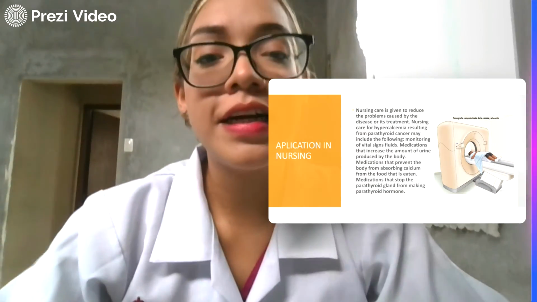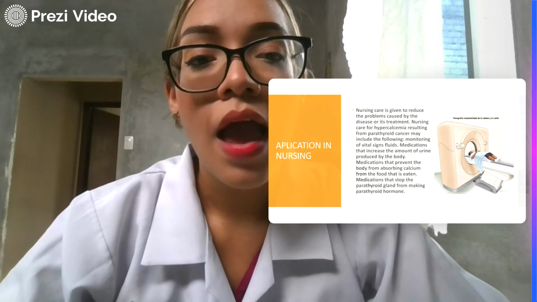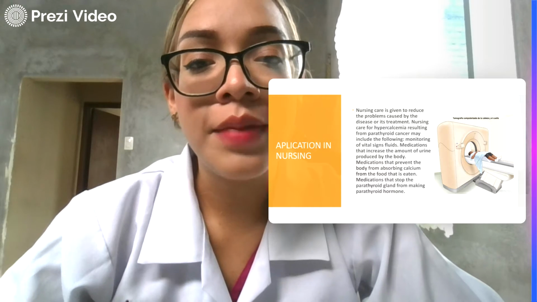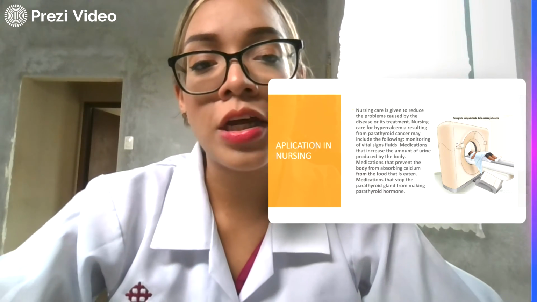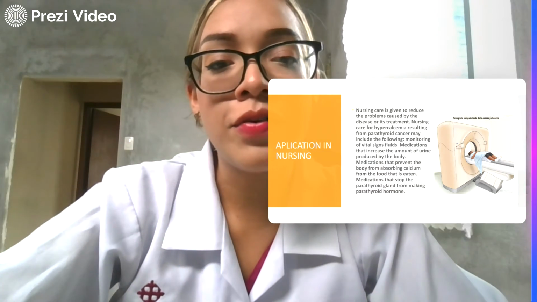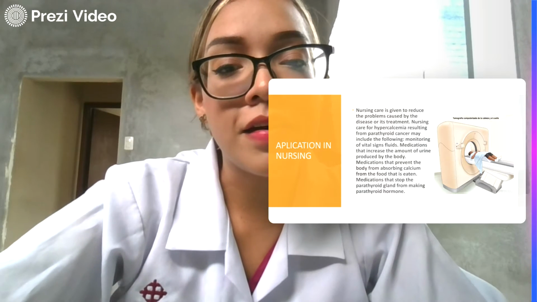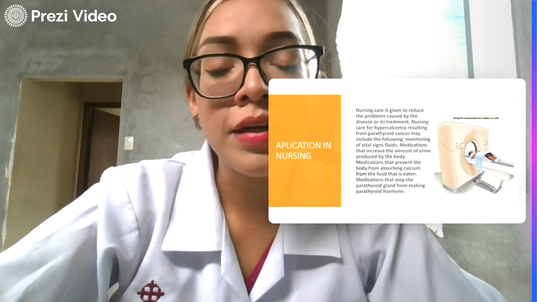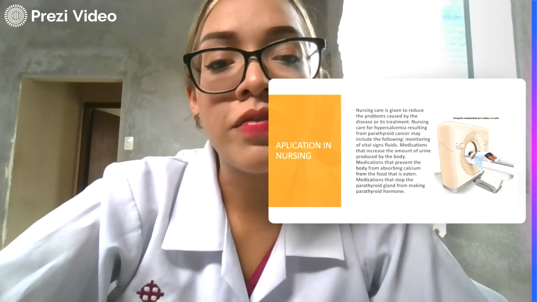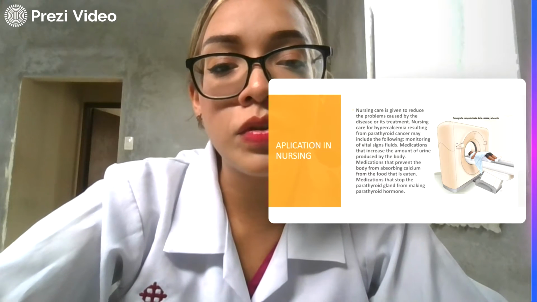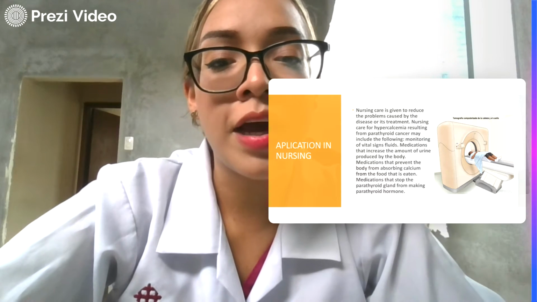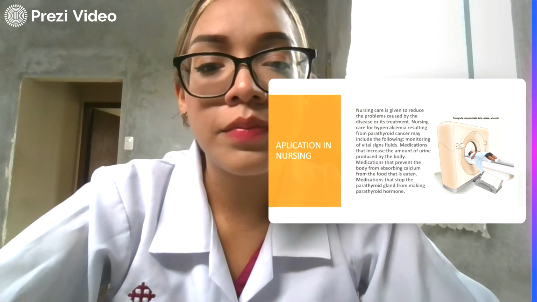Application in nursing. Nursing care is going to reduce the problems caused by the disease or its treatment. Nursing care for hypercalcemia resulting from parathyroid cancer might include the following: monitoring of the vitals, medications that increase the amount of urine produced by the body, medications that prevent the body from absorbing calcium from the food that is eaten, and medications that stop the parathyroid gland from making parathyroid hormone.